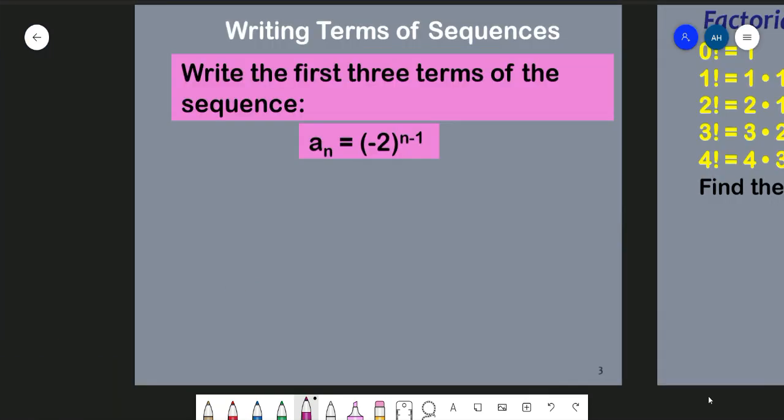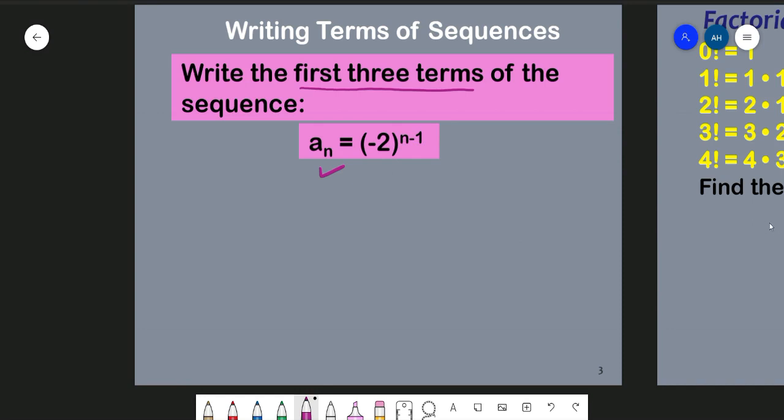So now let's continue with this example. We are asked here to write down the first three terms of the sequence that is given in terms of its nth term, an. This formula is given to us: an equal to (-2) to the power n minus 1. So we want to write down what is a1, a2, and a3.